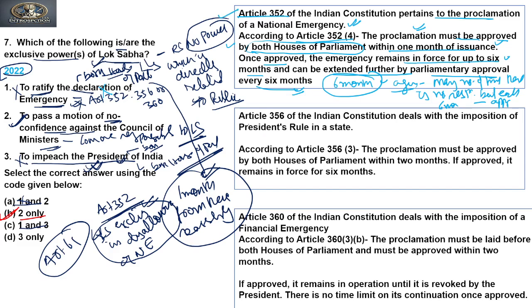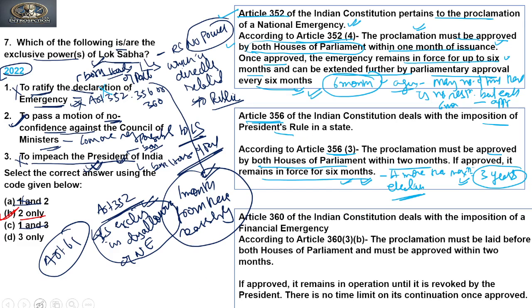Now if we talk about Article 356 of the Indian Constitution, it deals with the imposition of President's rule. According to Article 356 Clause 3, the proclamation must be approved by both Houses of Parliament within 2 months. If approved, it remains in force for 6 months. Again, each approval for President's rule will give a life of 6 months, but the maximum life of President's rule in a state is not more than 3 years. So it means that after 3 years, the state should go for election. But there is no such restriction with respect to national emergency.